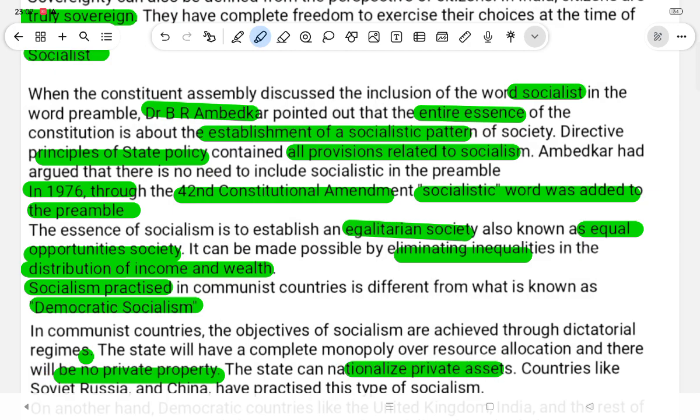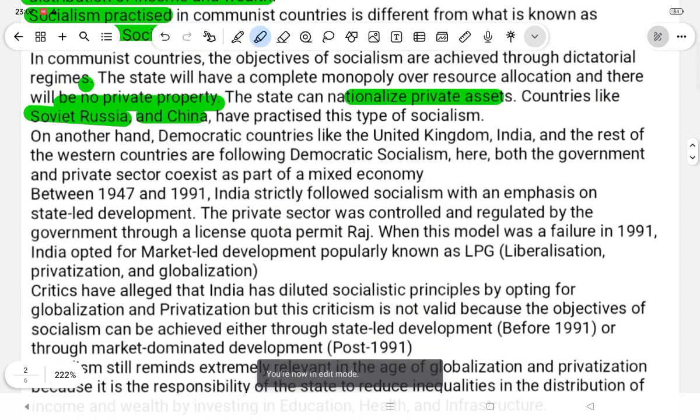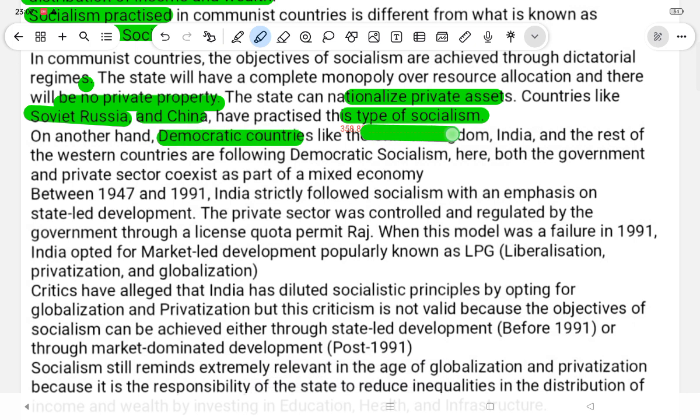Countries like the Soviet Union, Russia, and China have practiced this type of socialism. On the other hand, democratic countries like the United Kingdom, India, and the rest of the Western countries are following democratic socialism. Here, both the government and the private sector coexist as part of a mixed economy.